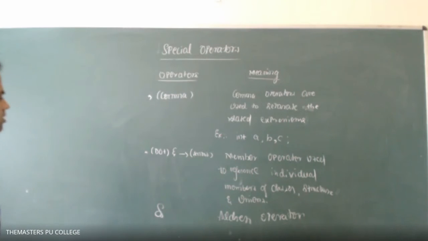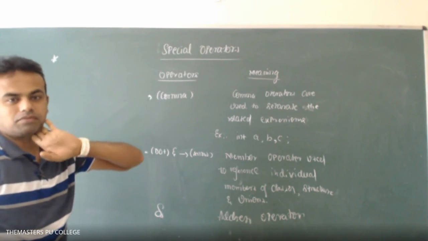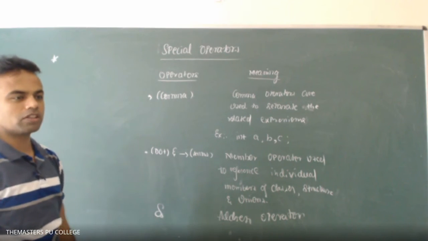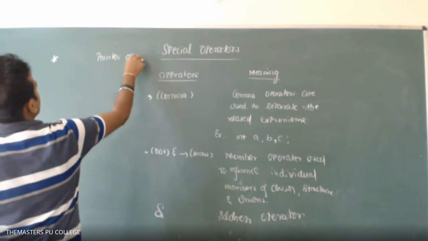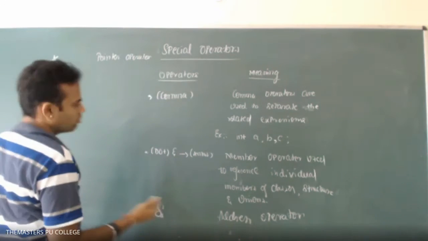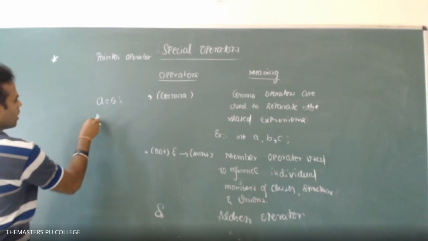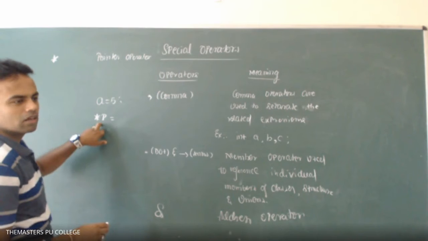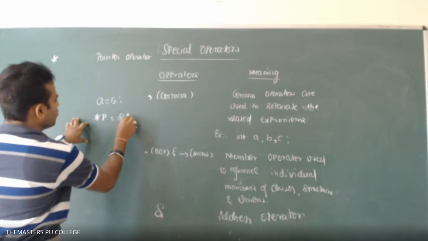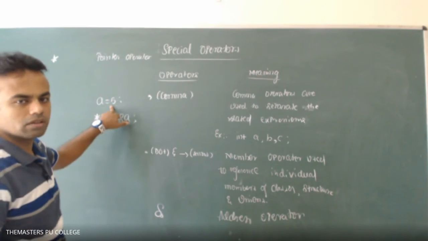Okay, next, this one has been told, star, asterisk. Asterisk, you told, sir. Yes, tell me. It was said to be a pointer variable. It is used with the pointer variable. It is the pointer operator. The pointer's job is that it stores the address of another variable. Now see, a is equal to 5 is there. Now I take star p. What is this? Pointer variable. So this is the pointer operator. Star p is a pointer variable. So it stores the address of a, where the 5 is stored, located in the compiler.